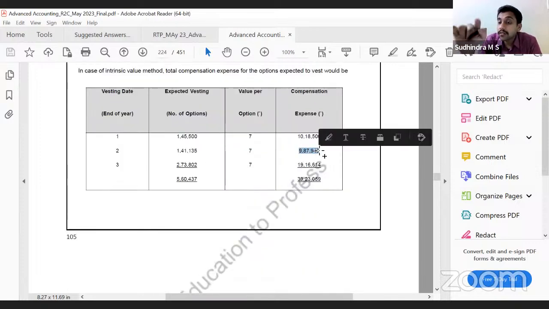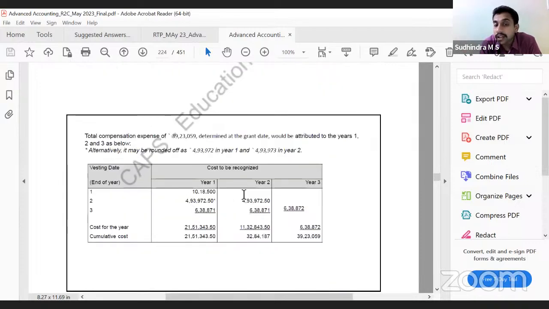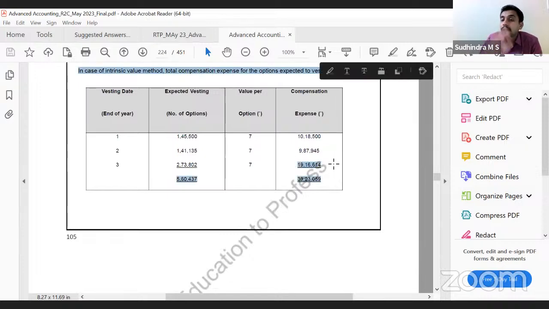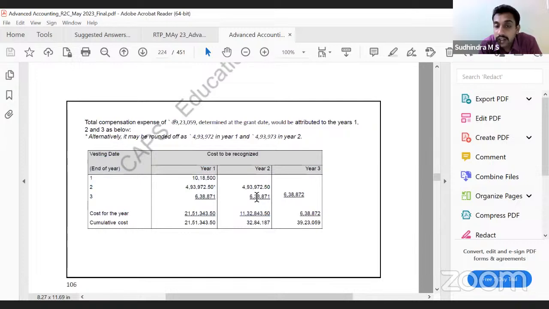The second, 987,945. Which years do you have to recognize it in? Years 1 and 2, equally divided by 2. The third, in years 1, 2, 3, equally divided by 3. So total expense at the end of year 1, total expense at the end of year 2, total expense at the end of year 3.